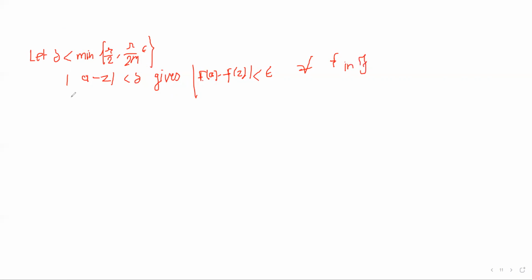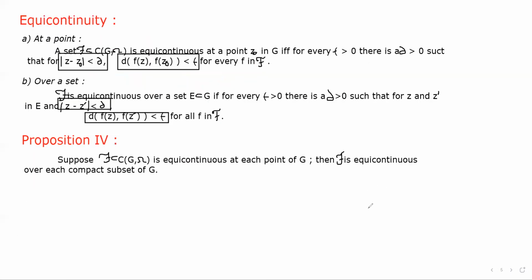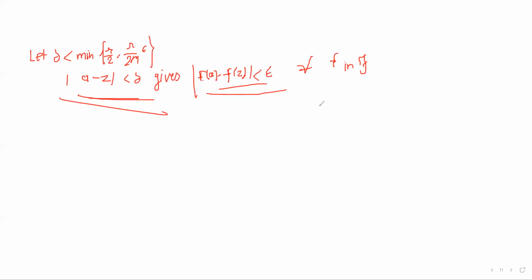We know that this is the definition of equicontinuity. This is the condition for a set to be equicontinuous. Let's have a look at it: mod of z minus z0 less than delta implies d of f of z and f of z0 less than epsilon, and we have already proved this, that mod of a minus z less than delta gives mod of f of a minus f of z less than epsilon.